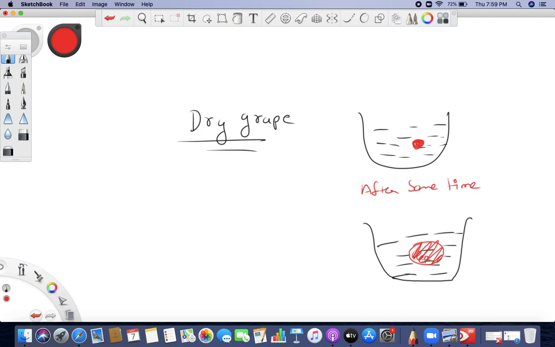It has swollen, right? The dry grape has swollen, which means the water outside goes inside the grape without breaking the barrier, because the grape's membrane is semi-permeable.